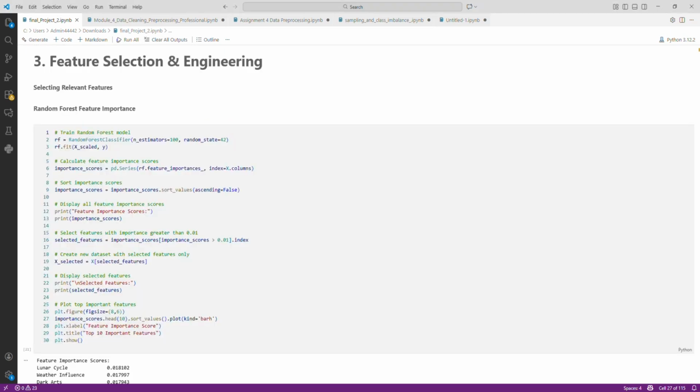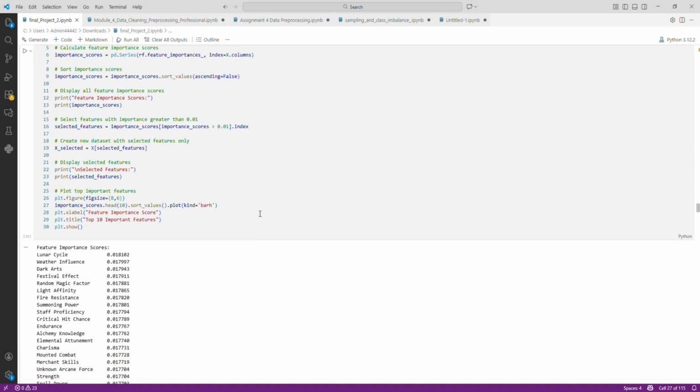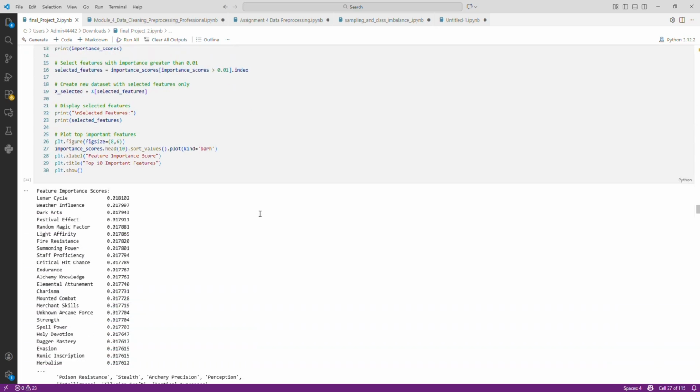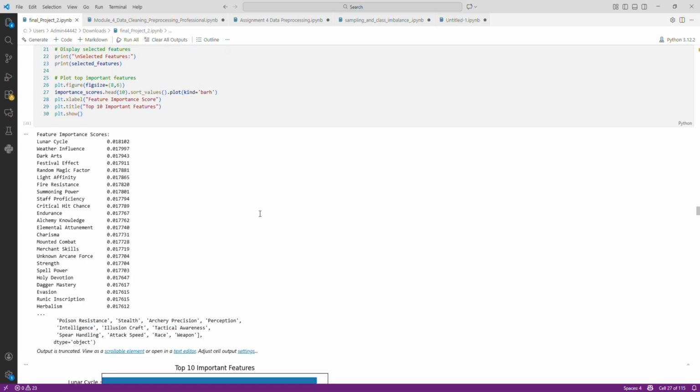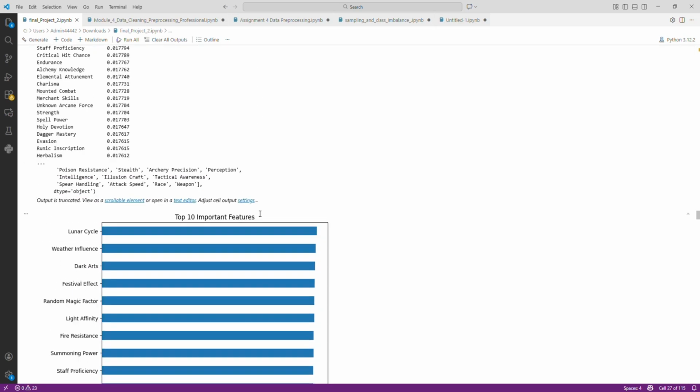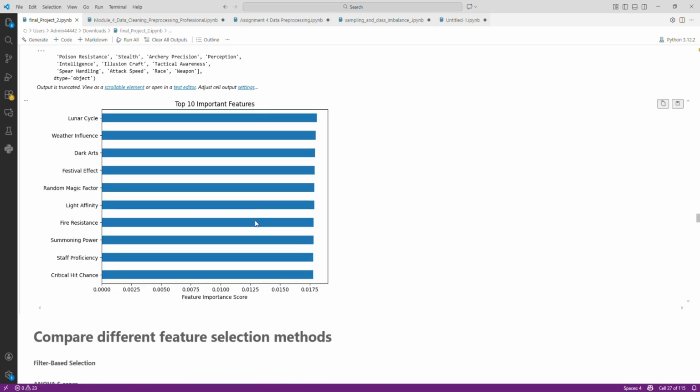After completing the exploratory data analysis, I performed feature selection and feature engineering to identify the most relevant variables for predicting the character class. First, I used random forest feature importance and showed the most important features of this dataset. I also visualized the top 10 important features.